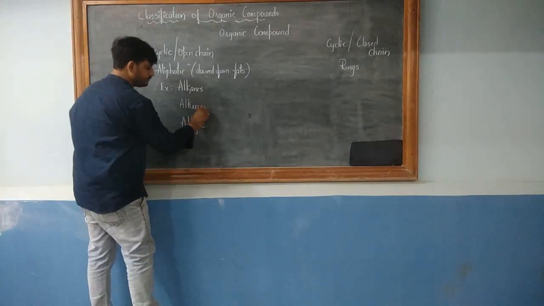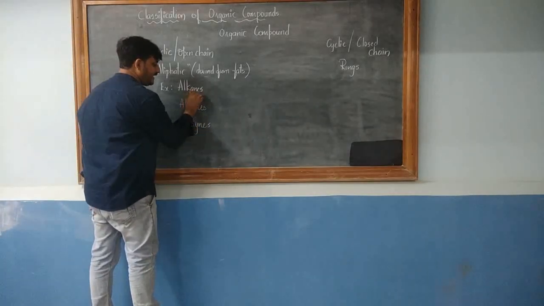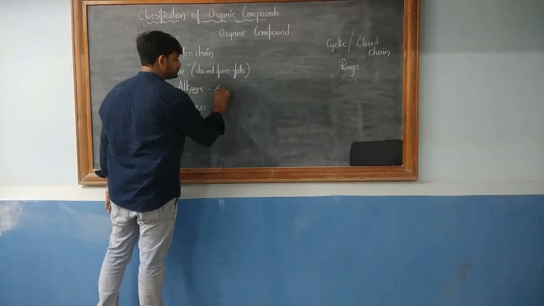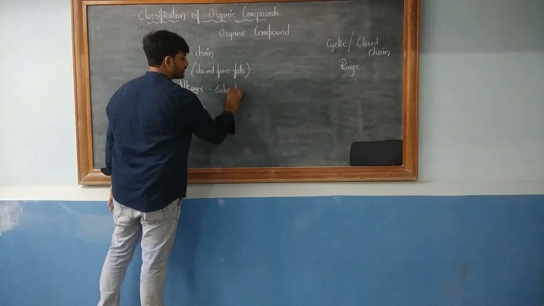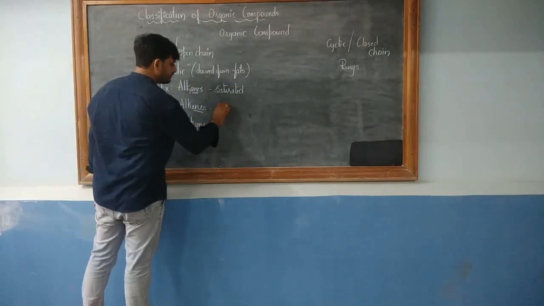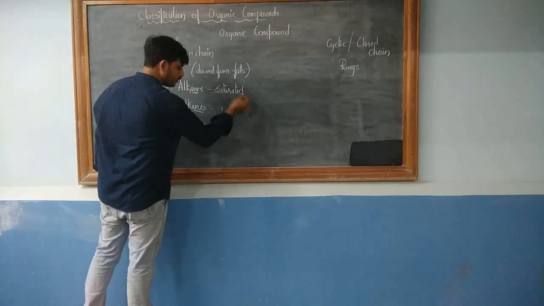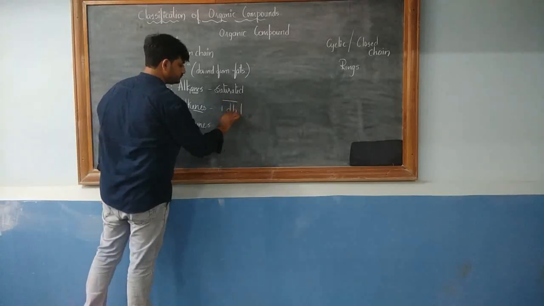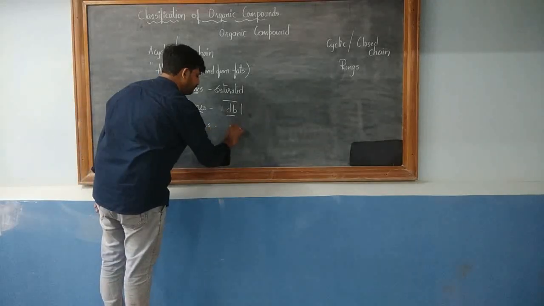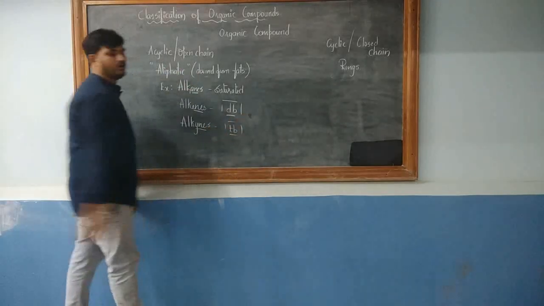Now remember, when it is alkane, ANE, these are saturated, containing only sigma bonds. When it is ENE, they contain one or more double bonds. When it is YNE, they contain one or more triple bonds.